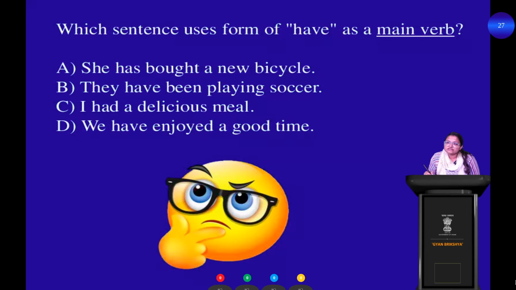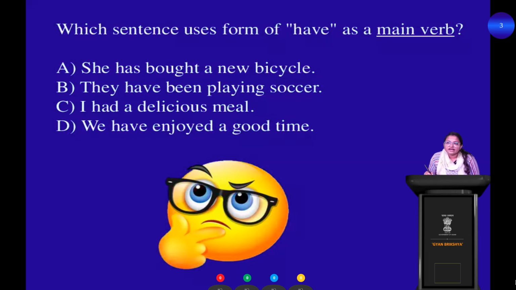Give me your responses. She has bought a new bicycle. All right, go ahead. Very good. They have been playing soccer. Option C. I had a delicious meal. And option D. We have enjoyed a good time. Have as main verb.